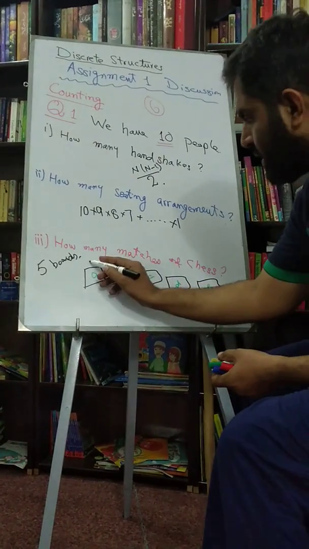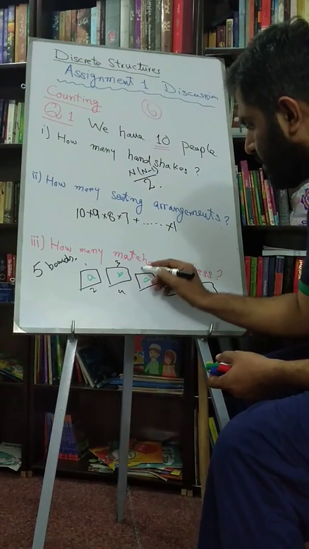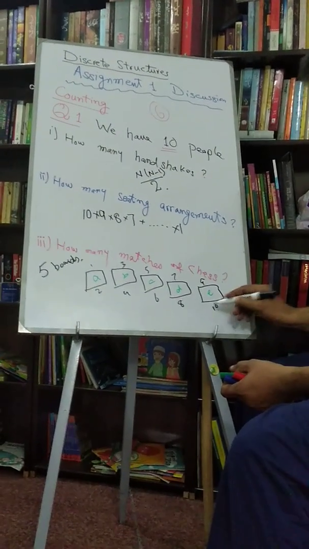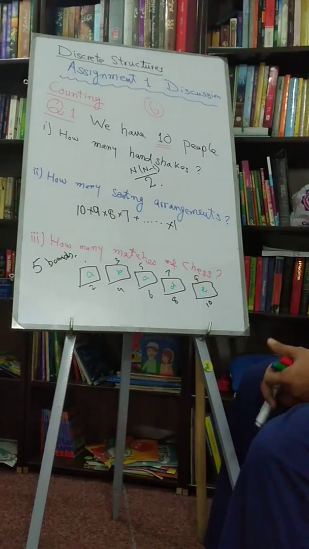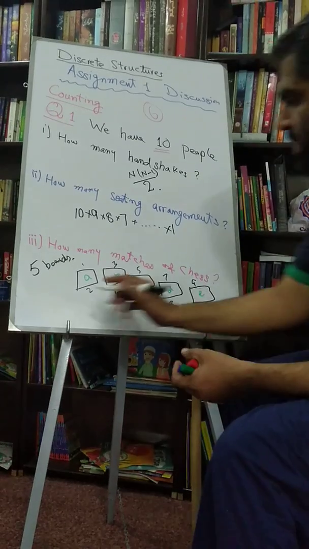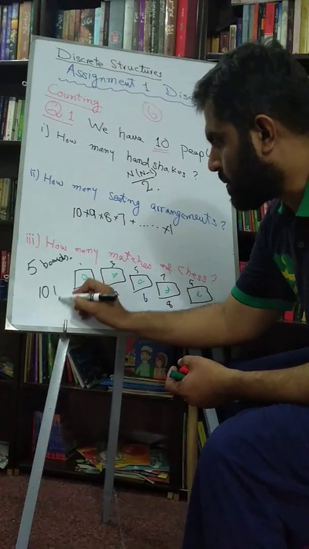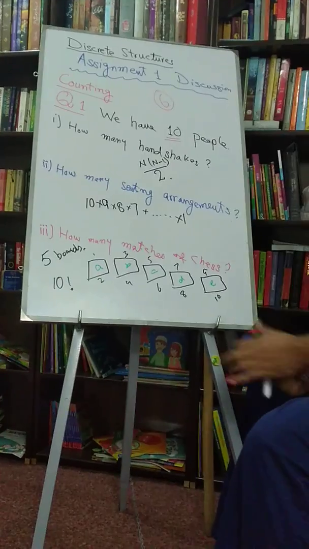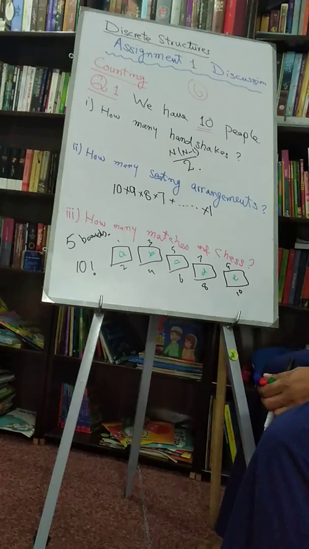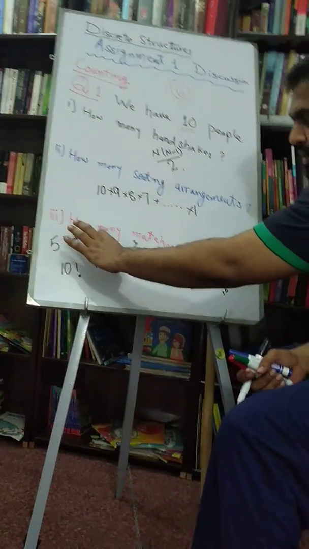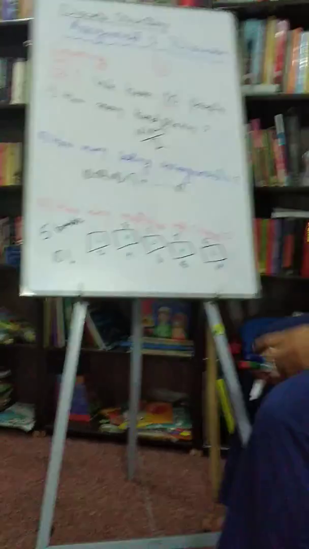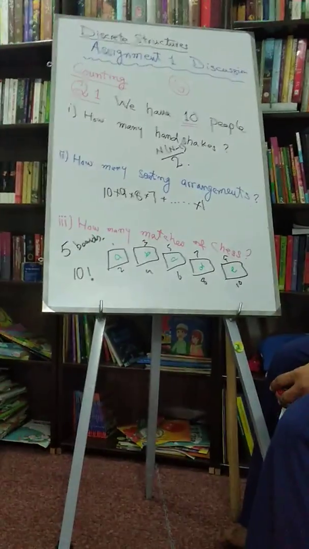So players sitting: player 1, player 2, player 3, player 4, player 5, player 6, player 7, player 8, player 9, player 10. So how many seating arrangements are possible? This is exactly the same as part B. So there are 10 factorial seating arrangements possible. But if we change the boards, it will remain the same match. The match will not be affected, because if I switch board A and B, it will be a different seating arrangement, but it will be the same match.